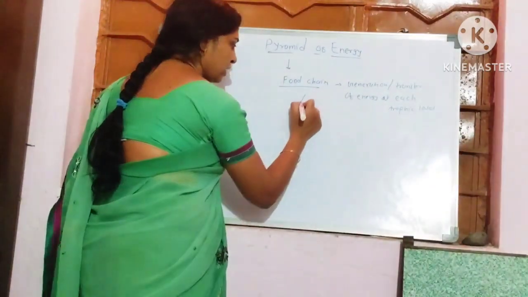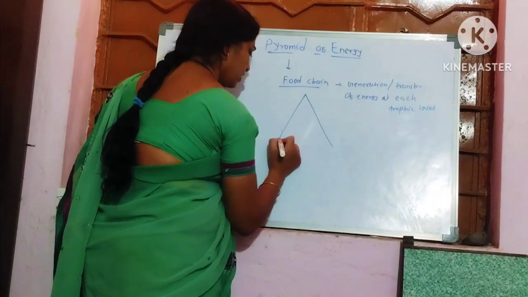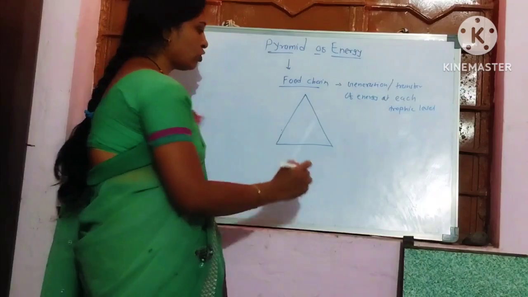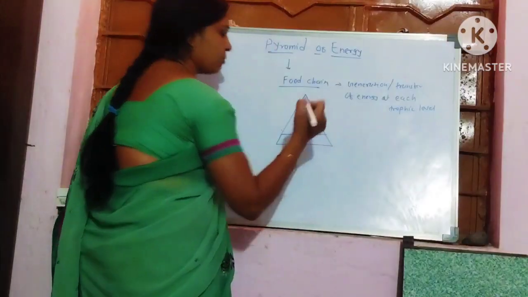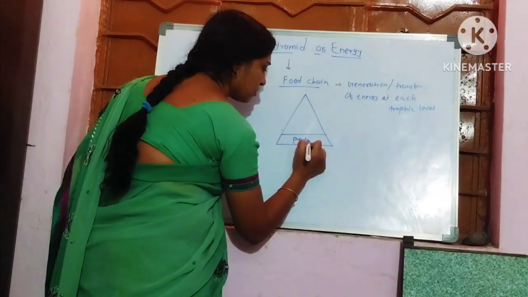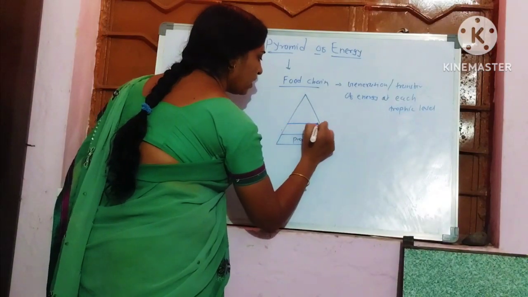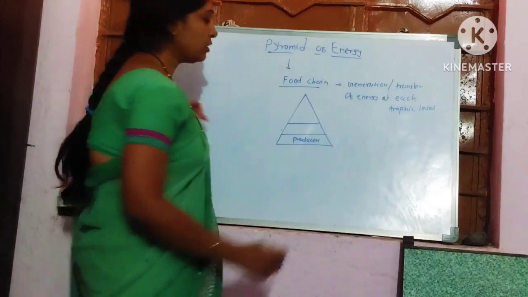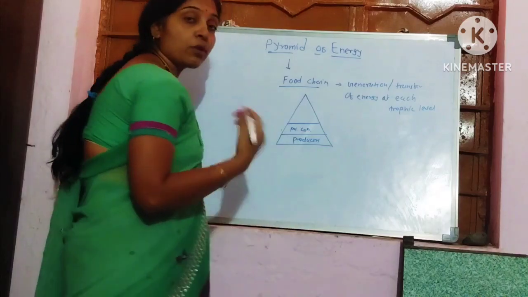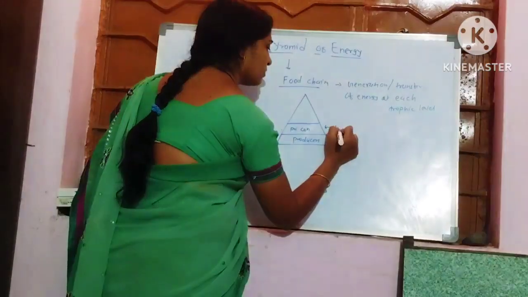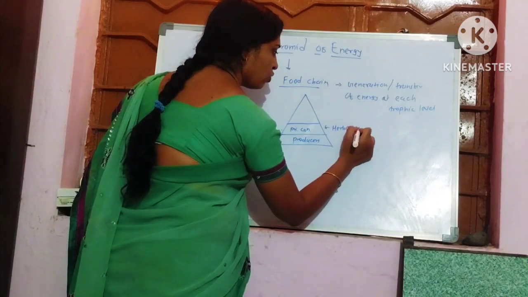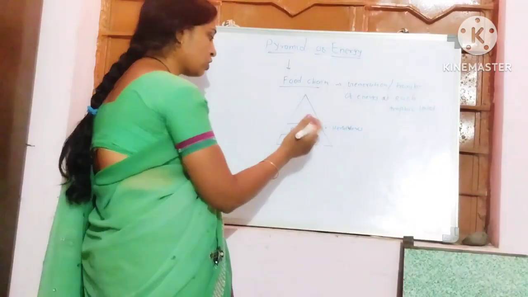Now as we say, it is a graphical representation, and in this way the ecological pyramid is present. At the base of this ecological pyramid, in most cases, there are the producers. Then at the second layer there are the primary consumers, that is the herbivores, which are totally depending upon the green plants or producers.